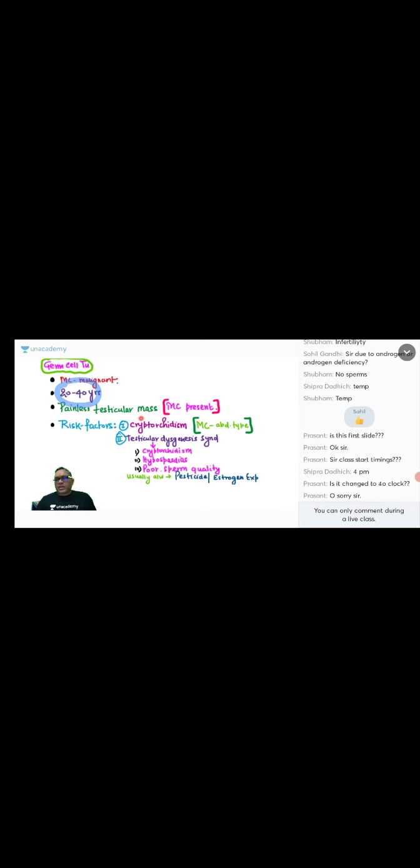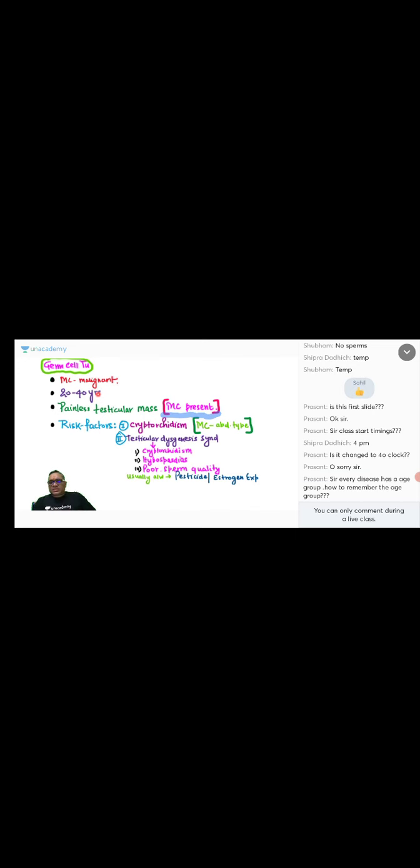And the most common presentation, in general, I'm not talking about testicular now, in general tumors are painless masses. Very rarely they will be painful, right? That is why you need not remember the age group. Age group will be needed only for certain tumors where you have to use differential diagnosis calculation. That time it will be helpful. You need not mark it up. Automatically you will come to know that.